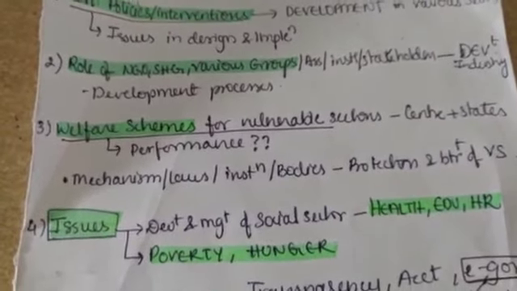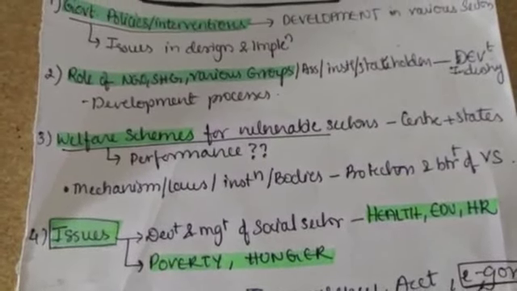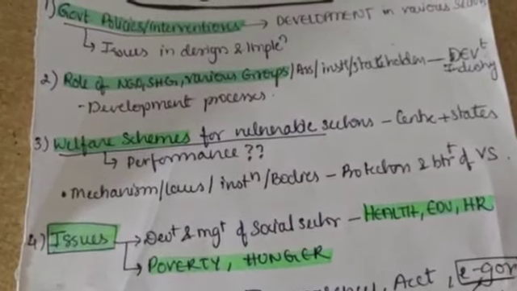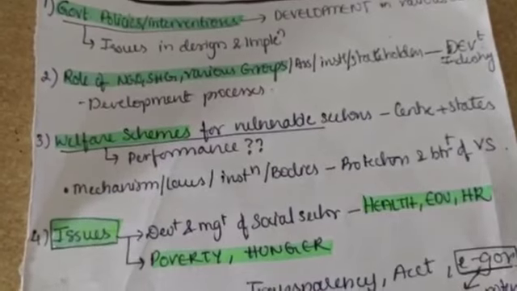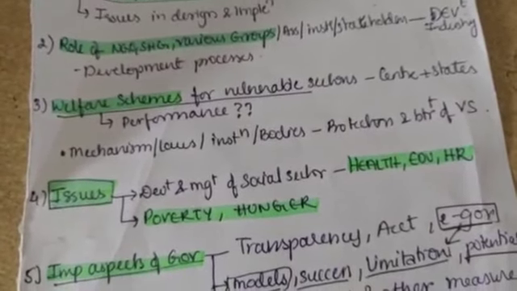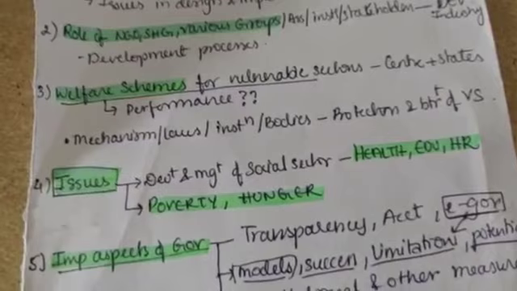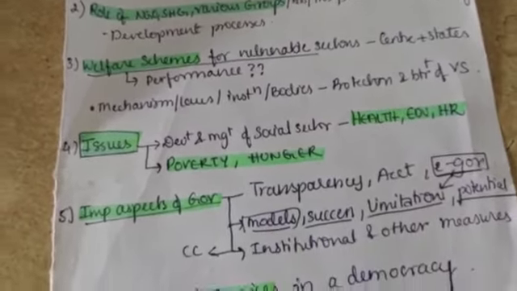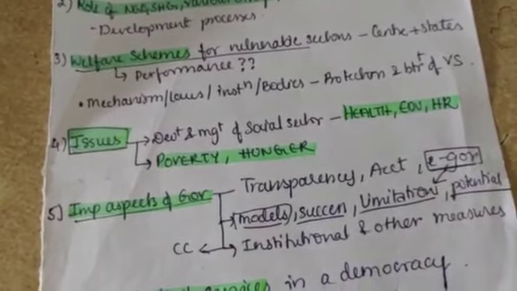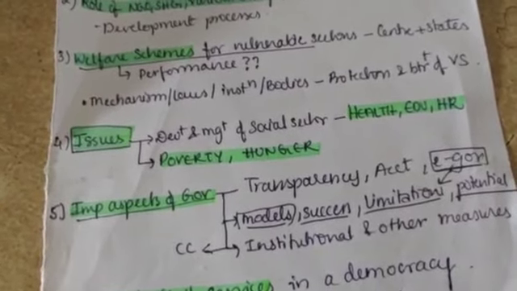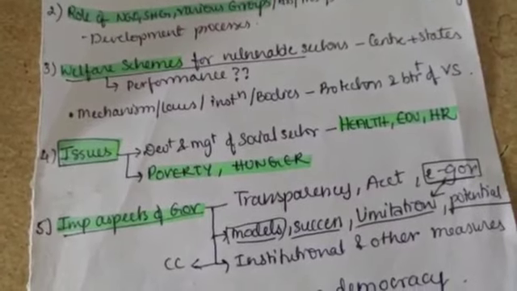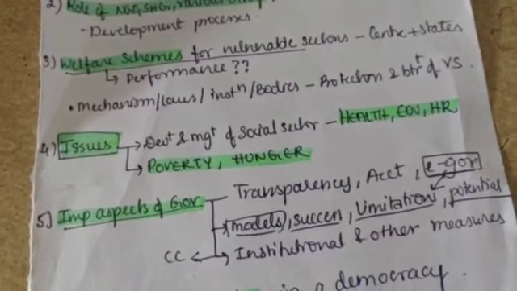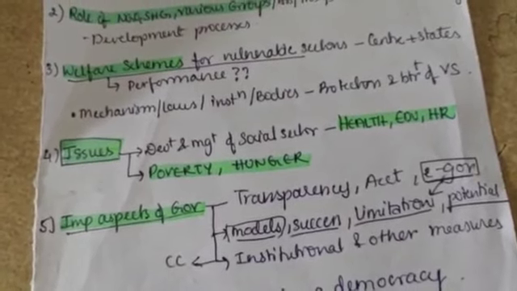And the third one is the welfare schemes for vulnerable sections, both center as well as states, and what is the performance of the schemes. So related mechanisms, laws, institutions, bodies, protection and betterment of vulnerable sections. So next is the issues related to development and management of social sectors, that is health, education and human resources. Also issues related to poverty and hunger. These are very important issues in governance.